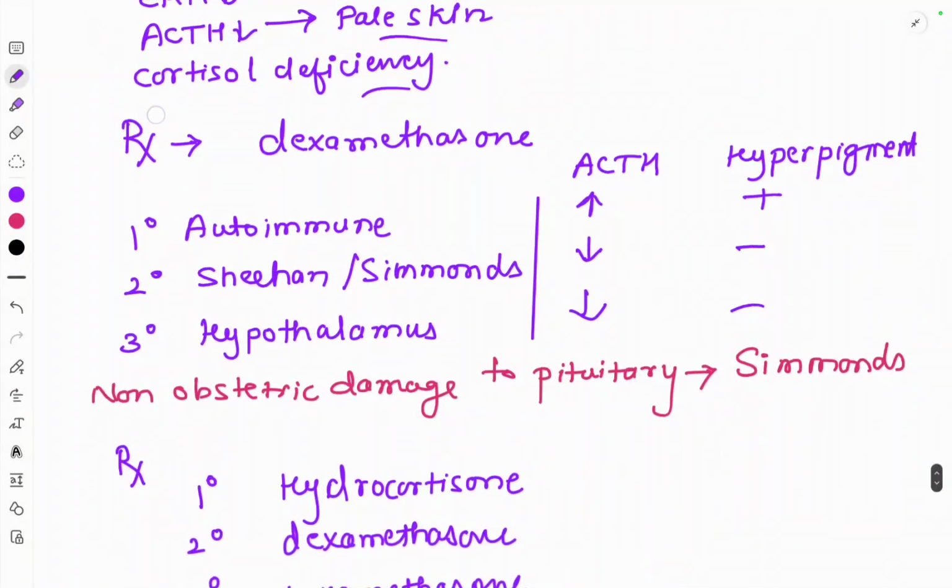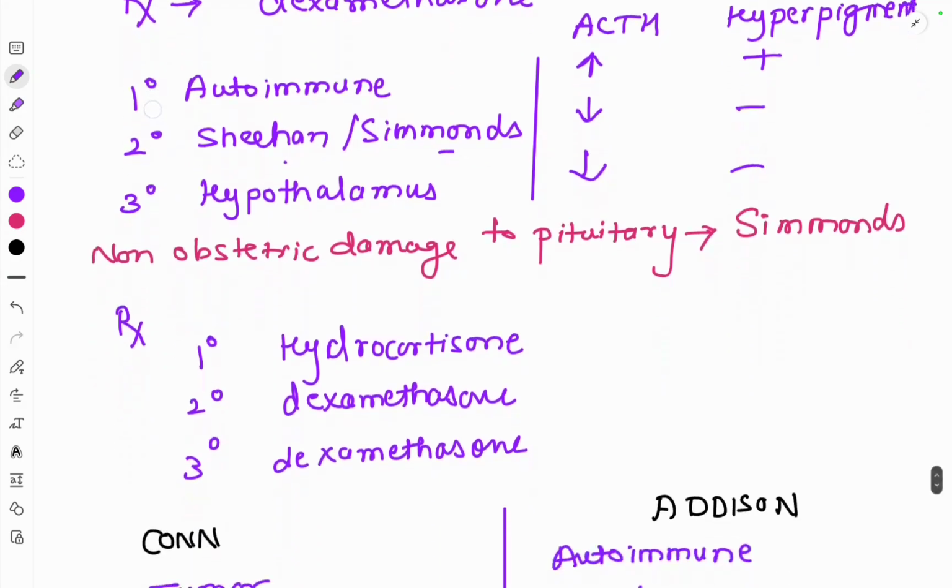So let's summarize what we have studied. Primary Addison's is due to autoimmune. Secondary Addison is Sheehan syndrome or Simmonds syndrome. Sheehan syndrome is obstetric damage to the anterior pituitary. Simmonds syndrome is non-obstetric damage to the pituitary. The tertiary is damage to the hypothalamus. In autoimmune, you already know that ACTH will be increased. In both these other conditions, the ACTH hormone will be decreased, because of which hyperpigmentation will be absent in these two conditions, but hyperpigmentation will be present in the autoimmune. So the treatment of choice is hydrocortisone in primary, and dexamethasone in secondary and tertiary.